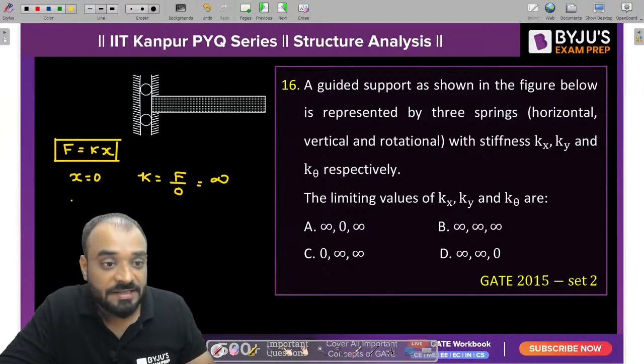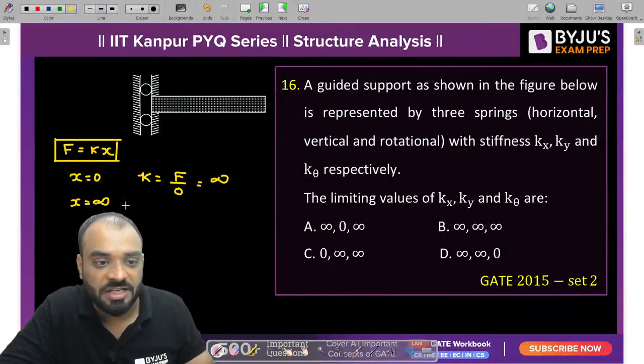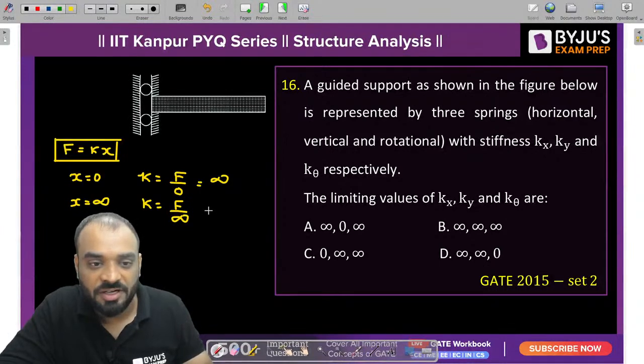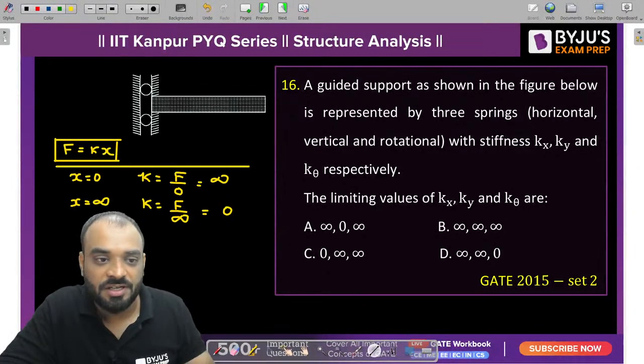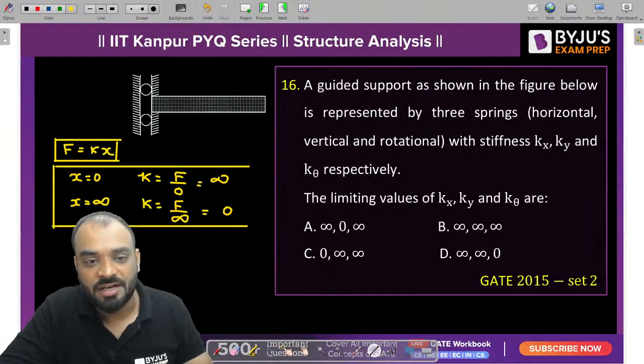If the displacement is 0, can I say that the stiffness will become infinity? Correct? But let us suppose the displacement value is infinity, then the value of stiffness is equal to how much? Anything upon infinity is equal to how much? It should be 0, right? Now you need to use this particular concept to solve, and I think all of you are able to.